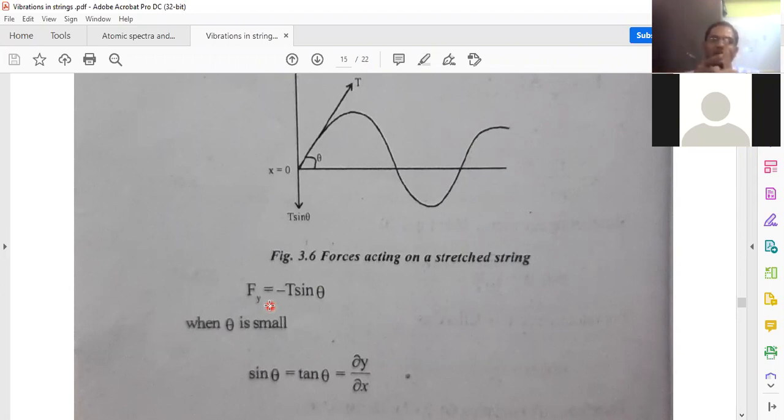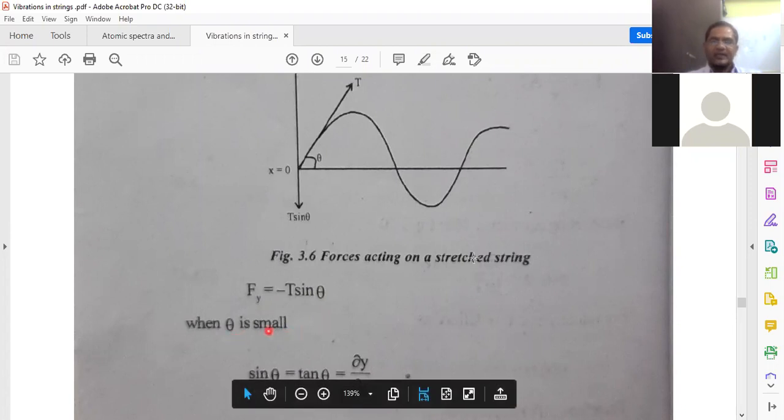Here x is equal to 0 is the mean position. When the particle is moving in the positive y direction, the restoring force will be in the negative y direction. While the particle is moving in the negative y direction, the restoring force will be in the positive y direction. So always this force and the vertical component of the tension act in opposite directions. So that is written here, Fy equal to minus T sine theta.